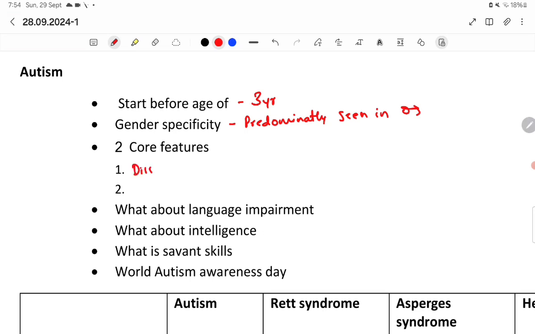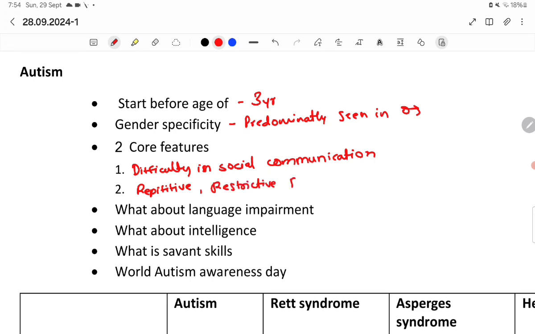What are the two core features of autism? First is difficulty in social communication. Then what is the second core feature? The second core feature is a repetitive, restrictive pattern of behavior.